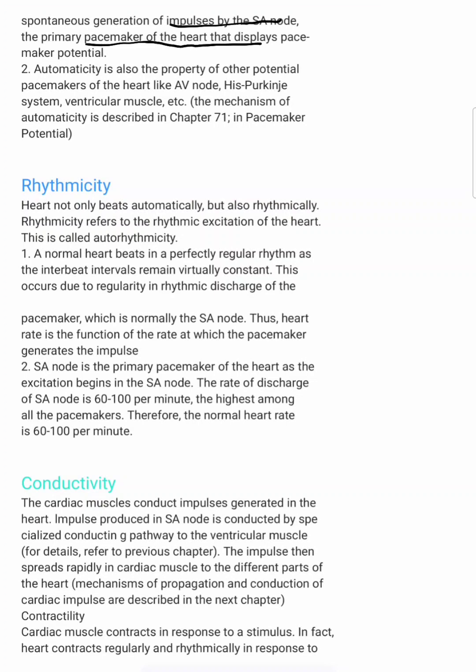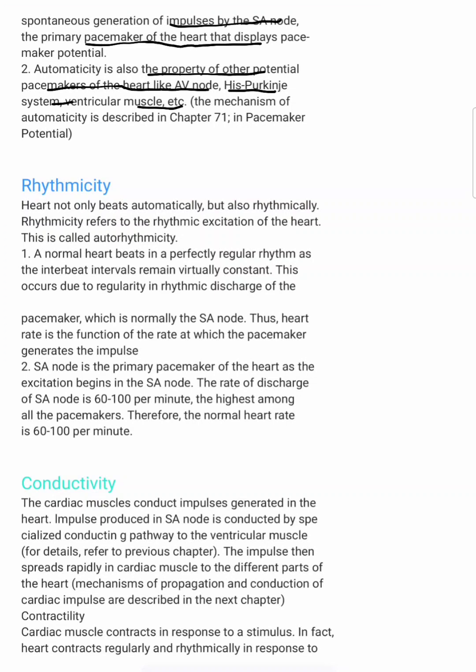In some cases, if the SA node does not work, then AV node, and if AV node does not work, then the Purkinje fibers may act as the pacemaker. Automaticity is also a property of the potential pacemakers of the heart, like AV node, Purkinje system, ventricular muscle, etc. When SA node fails, AV node. Even if AV node fails, Purkinje system. All of these have the pacemaker property, and the primary pacemaker is the SA node.